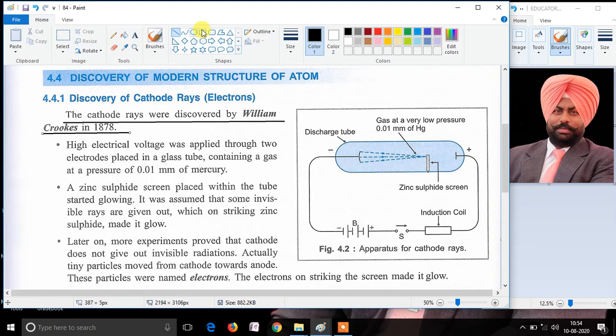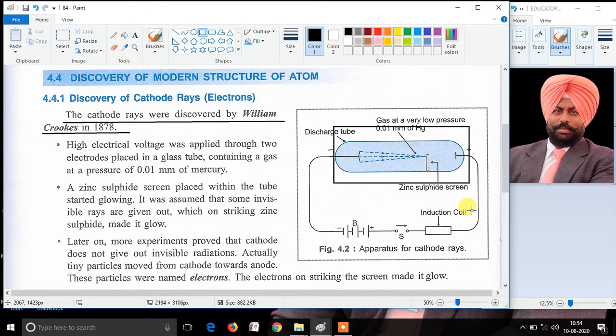William Crookes took a glass tube. The glass tube is highlighted by a black rectangle in the diagram.